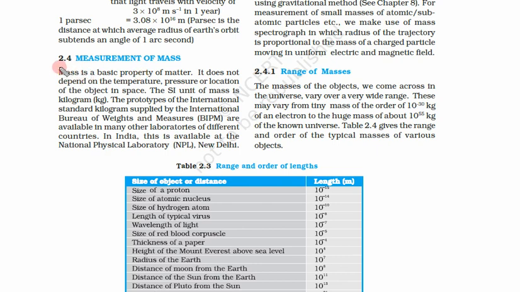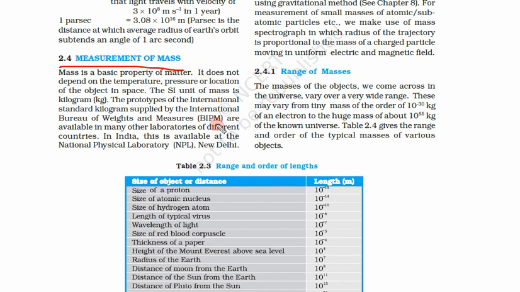Let us come to a new topic, that is measurement of mass. So why did we discuss the orders? Because this is the most important thing in this chapter in your physics books, to learn about orders of magnitude, how to write a number, how to write powers and units. That's why we are learning about these things so much.